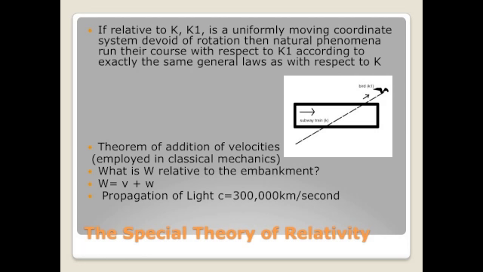The special theory of relativity states that if k1 is a uniformly moving coordinate system devoid of rotation, in other words, if the bird is moving in a straight line, then natural phenomena run their course with respect to k1 according to exactly the same general laws as with respect to k. From this conclusion derived the theorem of addition of velocities, employed in classical mechanics.